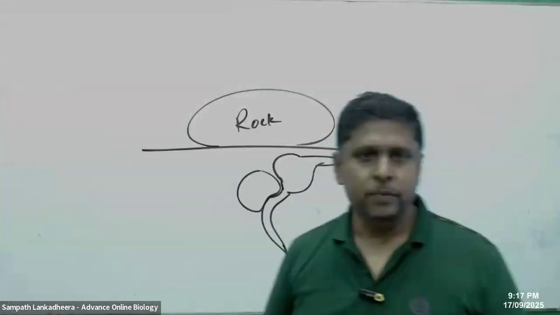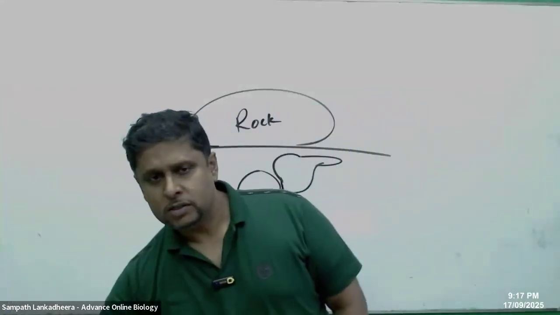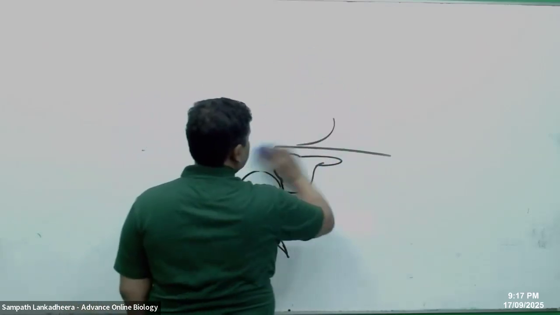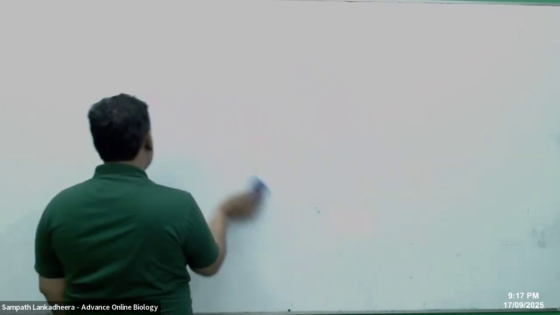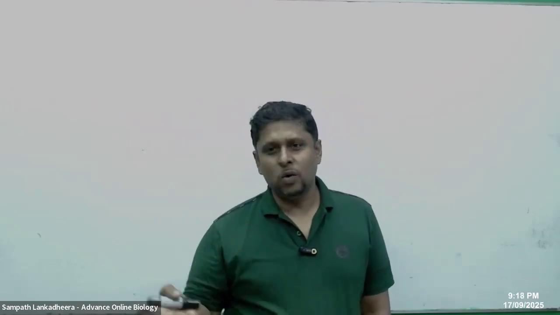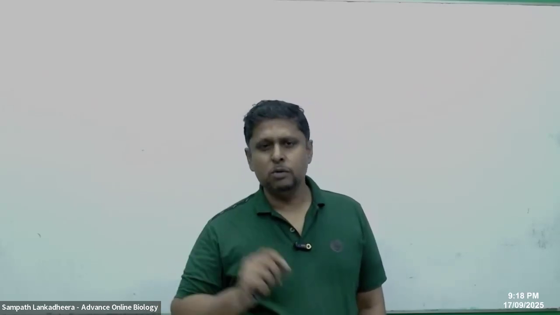People, plant stress. We can classify the abiotic stress into three: drought stress, salt stress, and cold stress. Now, some plants, when they are stressed by lack of water, the leaves are going to roll. Then we discuss another response shown by plants for drought. What is that, people? They close stomata.